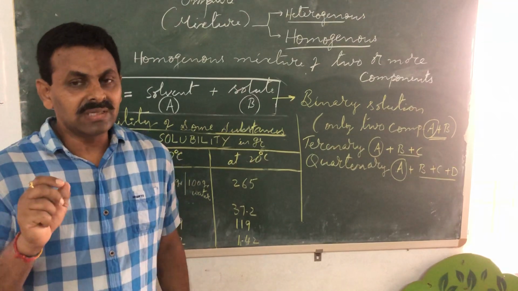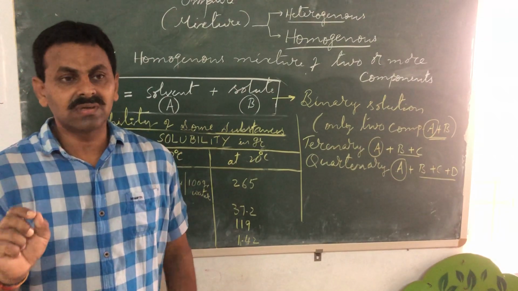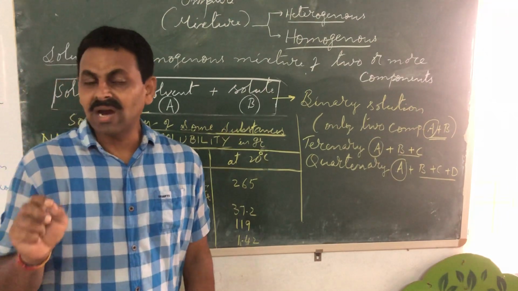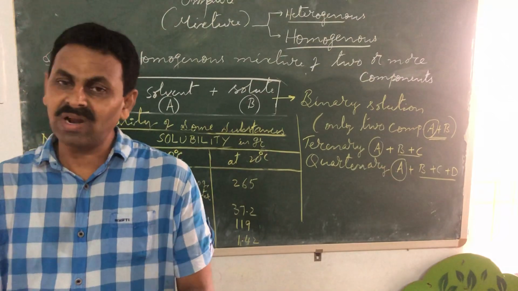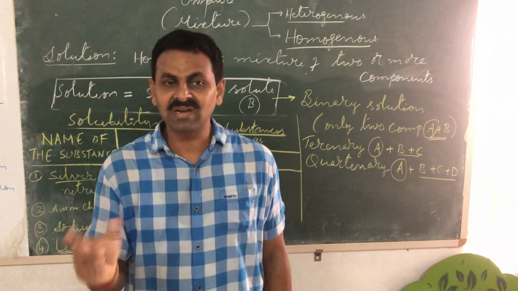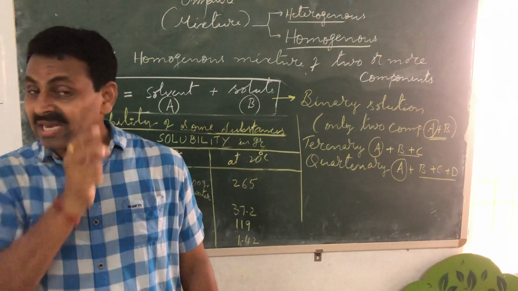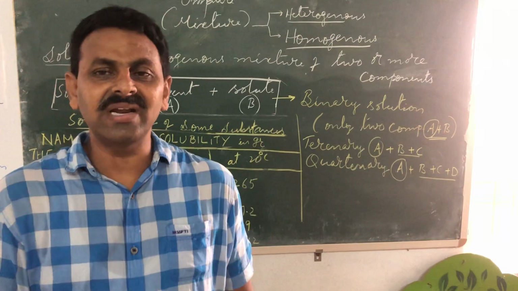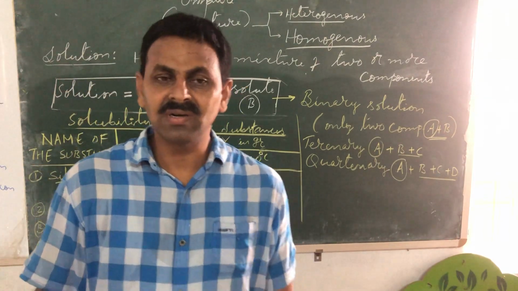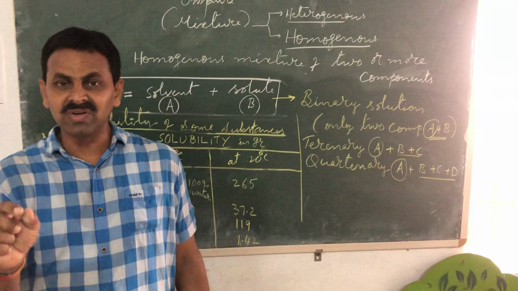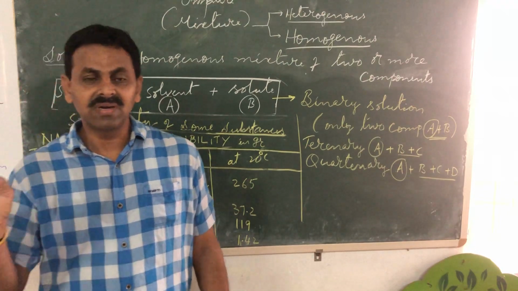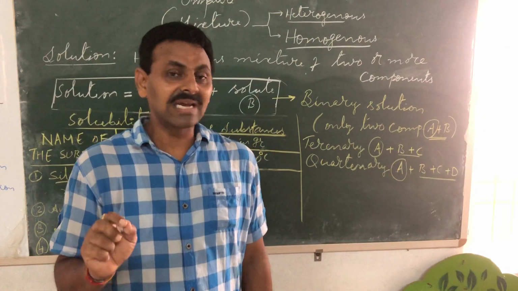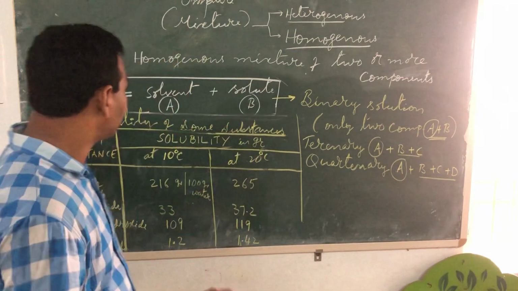So the amount of solute in grams dissolved per 100 gram of the solvent. You will have to fix the amount of the solvent, 100 gram of the solvent. In case of water, 100 gram water equals 100 ml water. So even if I write 100 ml of water, it is also correct. So the amount of solute in grams dissolved per 100 gram of water or 100 ml of water at a given temperature. See the data.